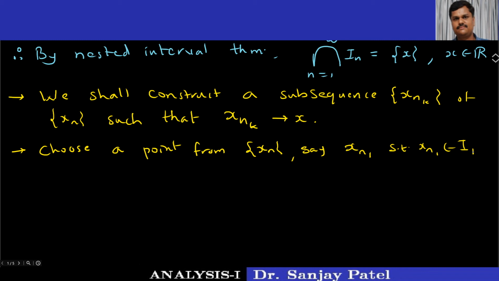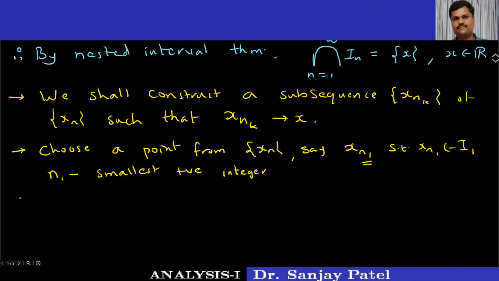I1 contains I2, I2 contains I3, and so on. So from the sequence x1, x2, x3, and so on, all the terms of the sequence given, what I am taking is first the smallest positive integer n1, that is the smallest subscript of the sequence xn, for which xn1 belongs to this interval I1.